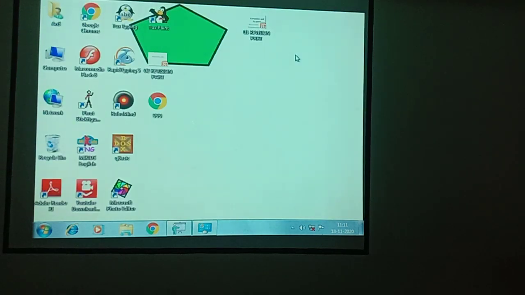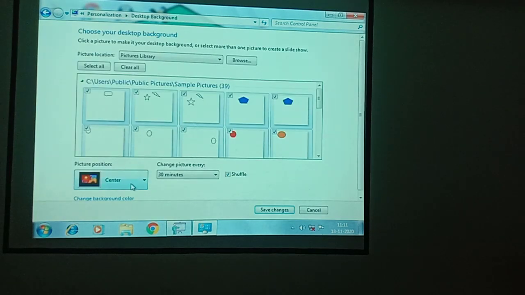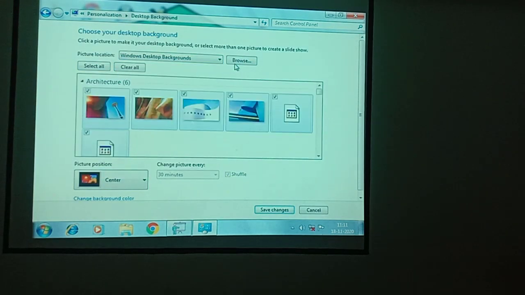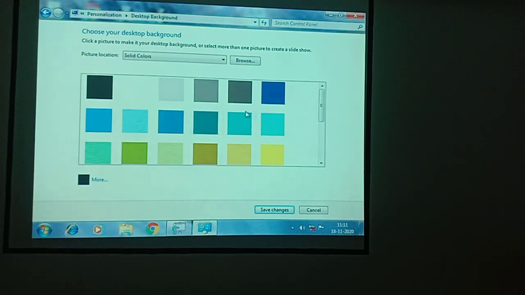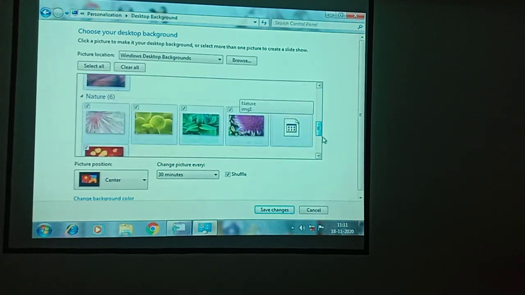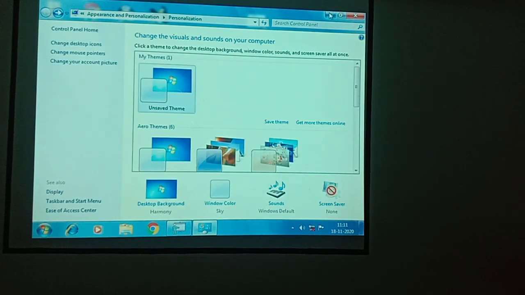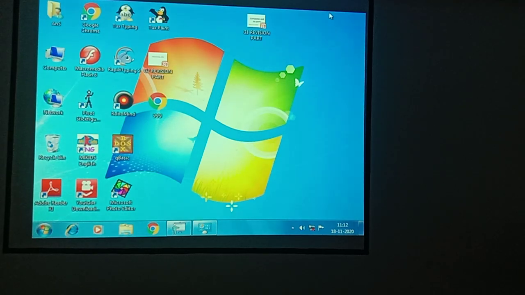It will look in the center part of your screen. See here, it is center. This is the center part that we fixed.